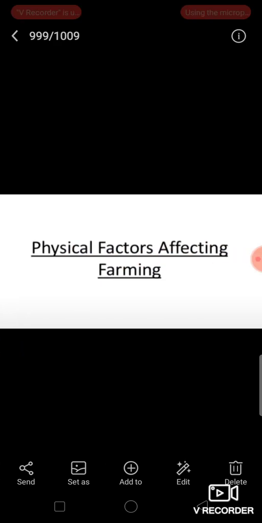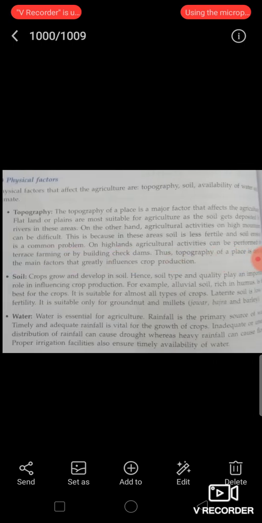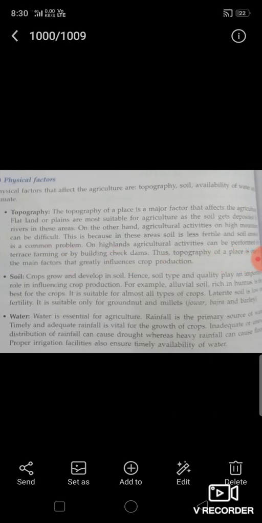Now, students, factors affecting agriculture. The concentration of agriculture activities is confined to only some parts of the world where favorable conditions exist for crop cultivation. Factors that affect agriculture can be classified as physical factors or human factors. Now, students, I will explain the physical factors. Physical factors that affect agriculture are topography, soil, availability of water, and climate.